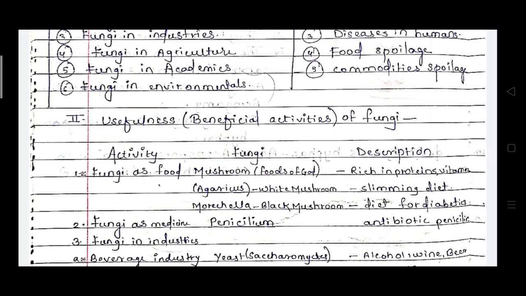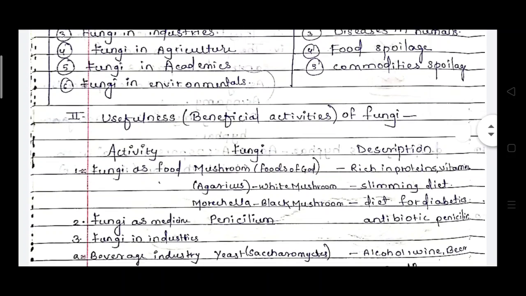Then the third species is Morchella, which is also known as the black mushroom. Black mushrooms are specifically preferred for the diabetes diet. Due to the use of these black mushrooms, the sugar level will be controlled. So these are mostly preferred for diabetes patients.